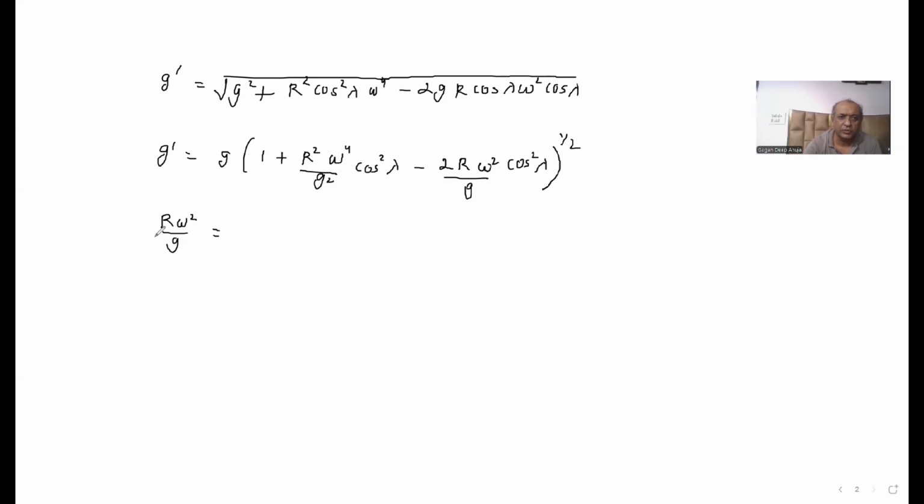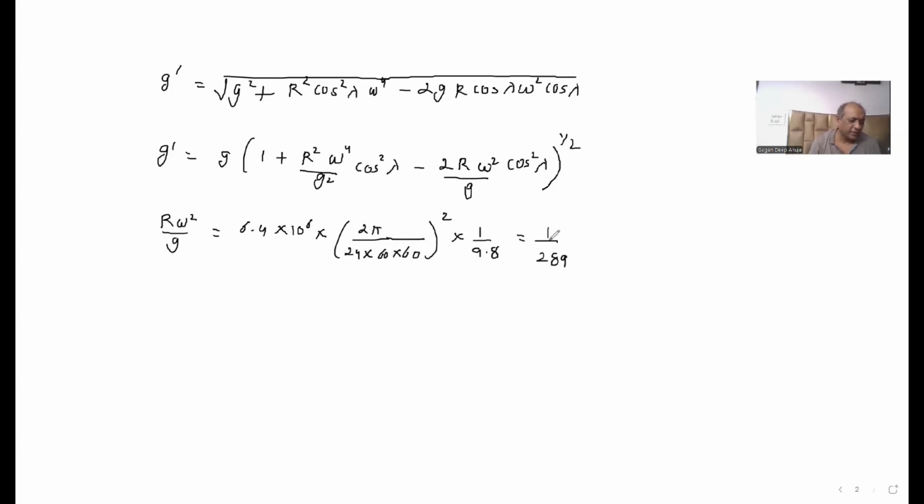If I put their values, capital R is the radius of Earth, which is 6.4 into 10 raised to the power 6 meter, multiplied by omega, which is 2 pi by capital T. So 2 pi by capital T is the time period of rotation of Earth, which is 24 hours. In 1 hour we have 60 minutes, and in 1 minute we have 60 seconds. So I have converted into seconds, and if I square it, multiplied by 1 upon g, where g here is 9.8. Now if I try to find out its value, it will be very small. It will be 1 upon 289.